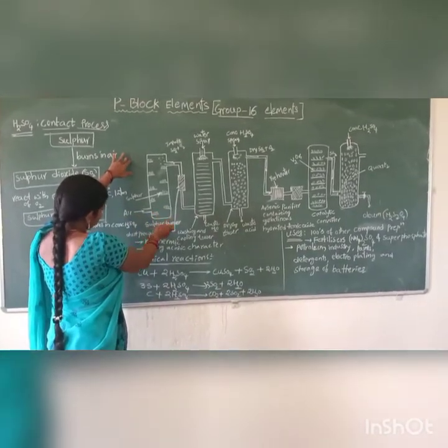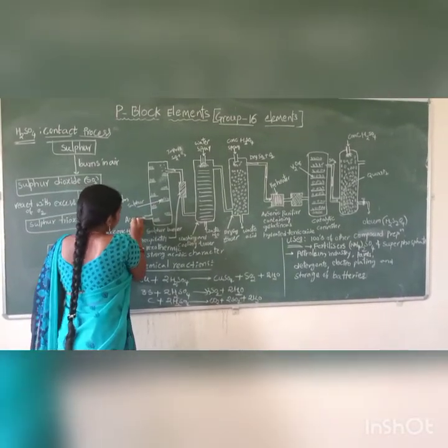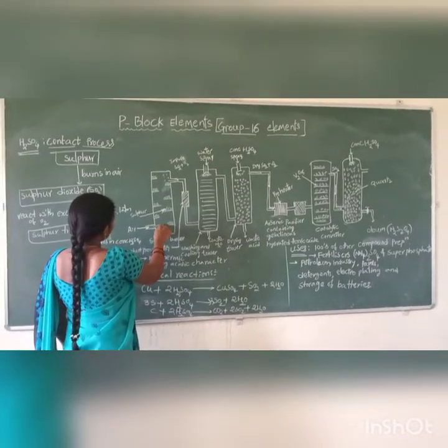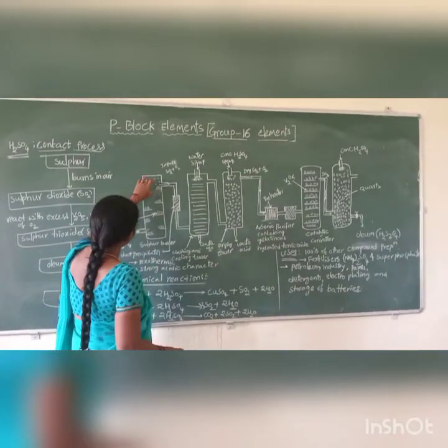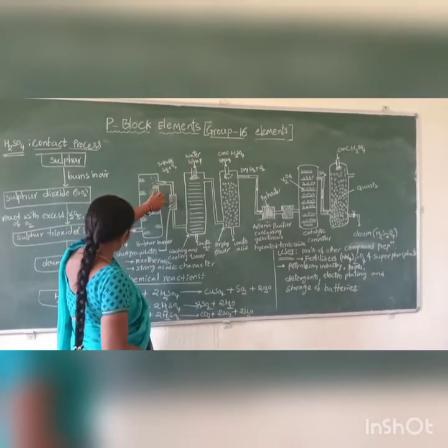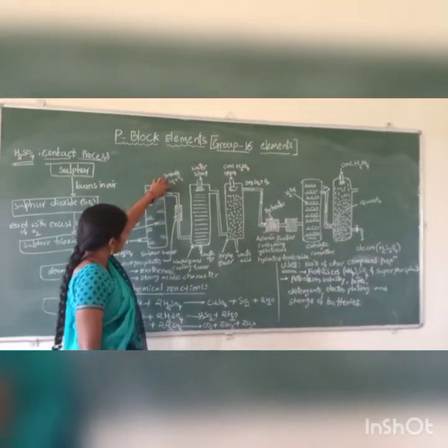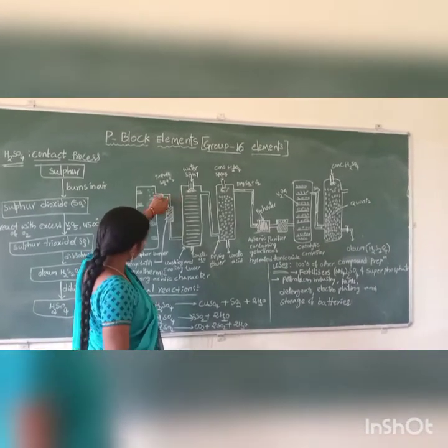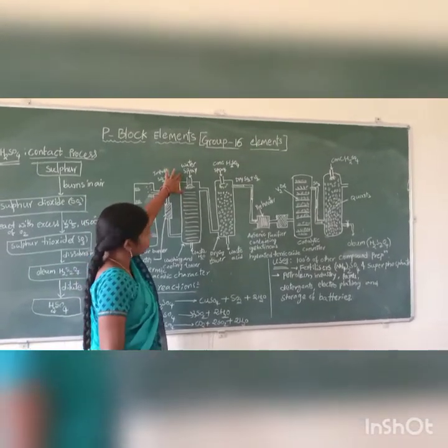First, the sulfur burner. This is the sulfur burner. This is the air passing nozzle. Sulfur bars are taken. The dust separator is present. The dust separator separates the impure particles from sulfur dioxide and oxygen to give purified sulfur dioxide. The sulfur dioxide is cooled with water sprayers.